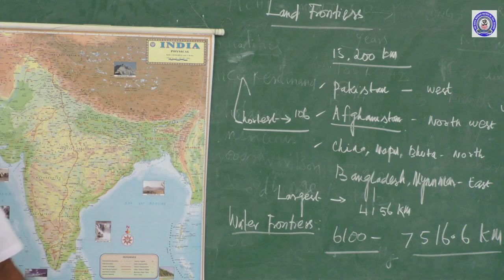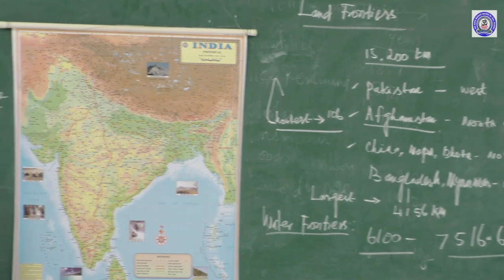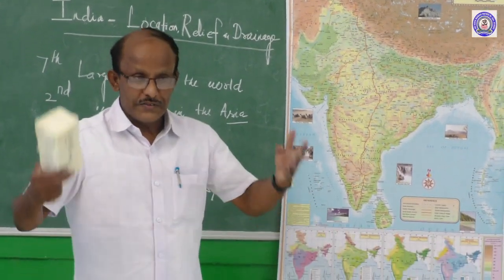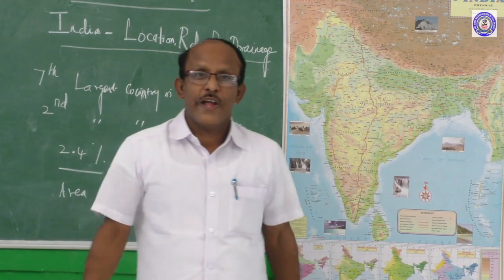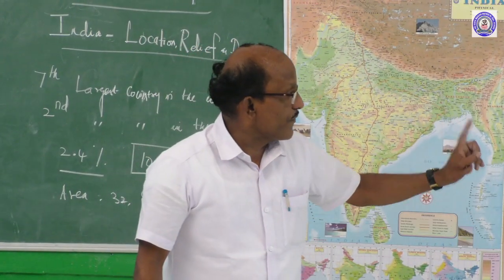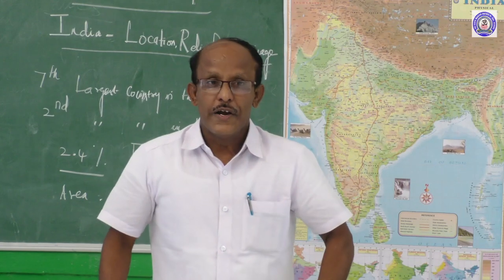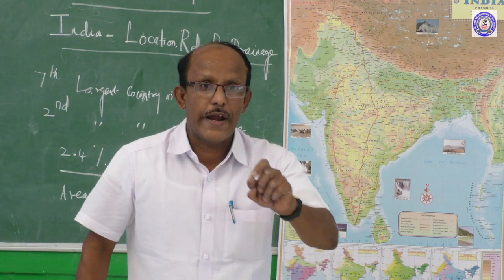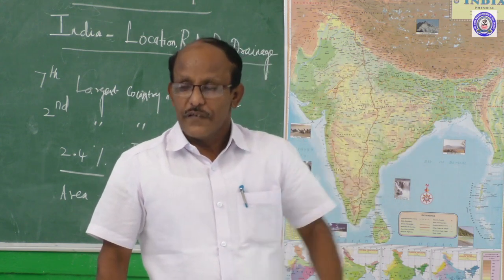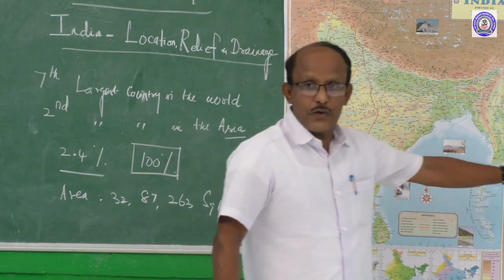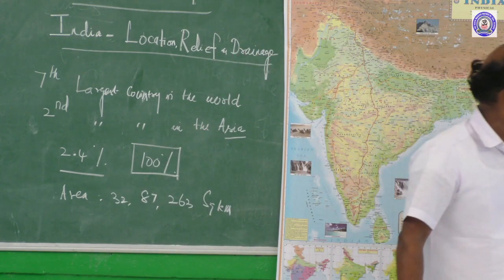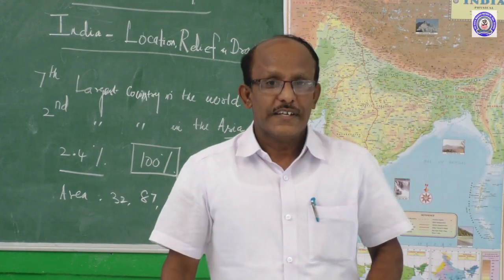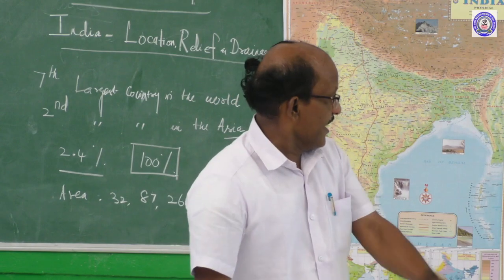We should not get confused. In one place they give 6,100 kilometers, in another 7,516.6 kilometers. Which one should we write if they ask in the examination for the total coastline of India, 6,100 kilometers or 7,516.6 kilometers? There is an answer for that.